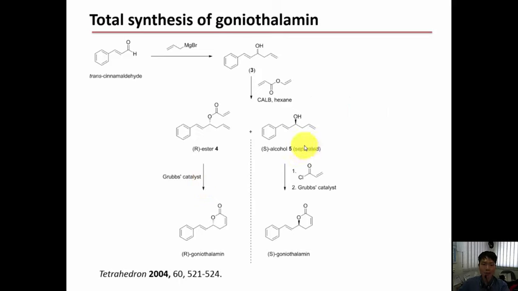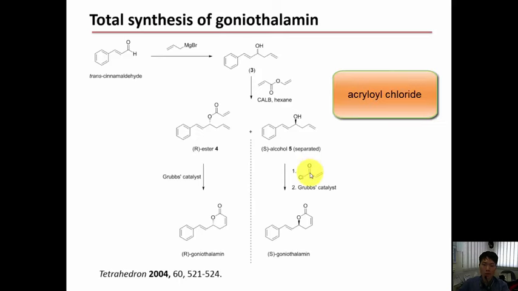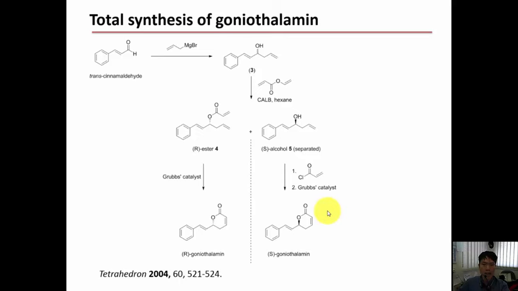And for the S alcohol 5, we will conduct an esterification with an acid chloride. In this case, we are using acryloyl chloride. Followed by applying the Grubbs catalyst here to form the next product, and then a ring closing metathesis mechanism to yield the S form of Goniothalamin.